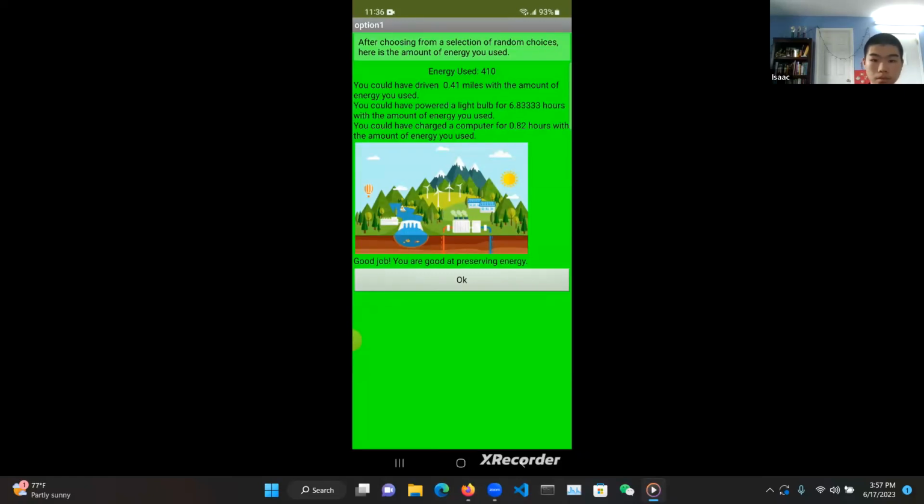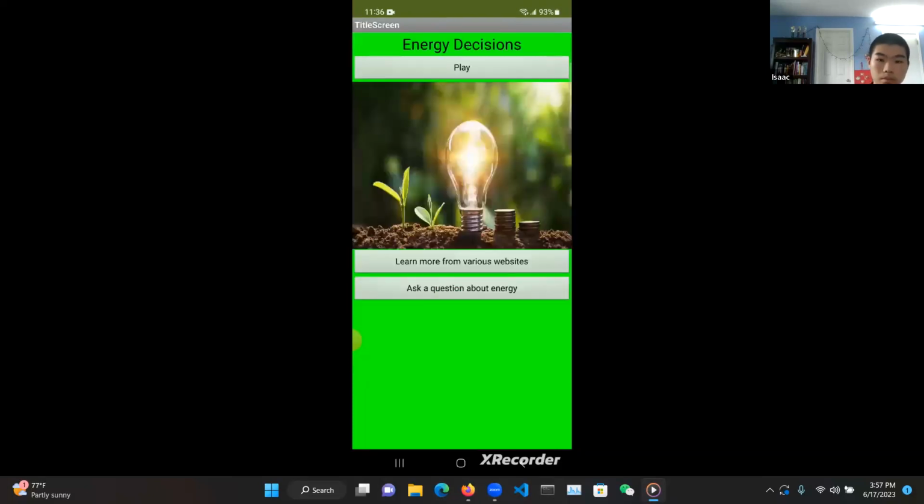So it'll give you a score, or just say how good you were. And since I used 410 in this type of energy, it says good job. And when you click OK, it'll bring you back to the home screen and reset the cloud value so you can try again.